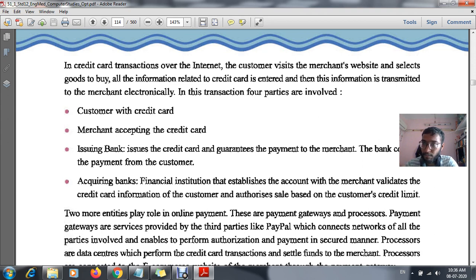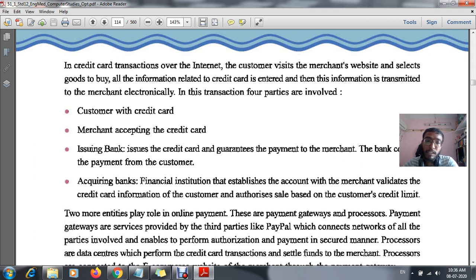Okay, so in total four parties will be included in each and every transaction. First, myself, that is your customer with credit card. Second is your merchant, those who are accepting the credit card. And third is your issuing bank. Bank means the bank from where I can collect the payment. If I have a credit card from ICICI Bank, then ICICI Bank will be known as your issuing bank. As I told you before, what is an issuing bank? The bank which gives the card to me is known as your issuing bank.